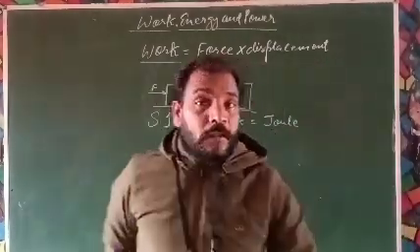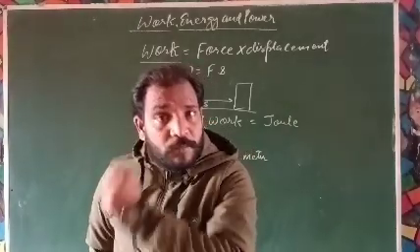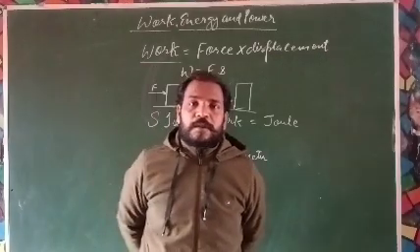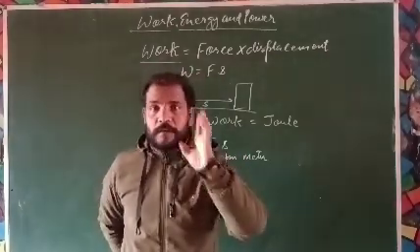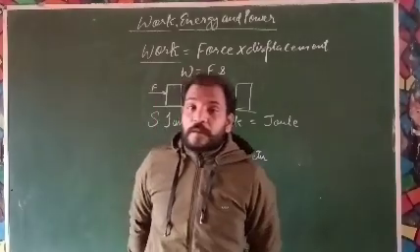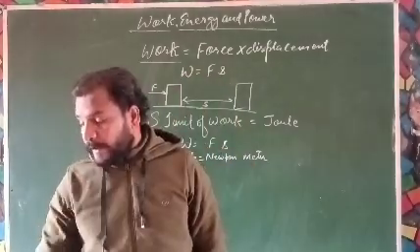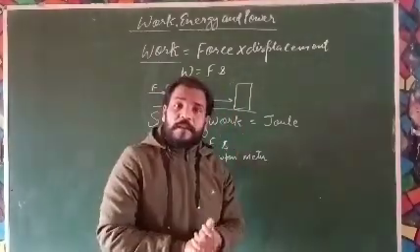Once again, if anyone asks what is 1 joule of work, it is that work which is done when a force of 1 Newton is applied on a body and the body moves through a distance of 1 meter. So this is the unit of work done. This is the normal condition of work done.